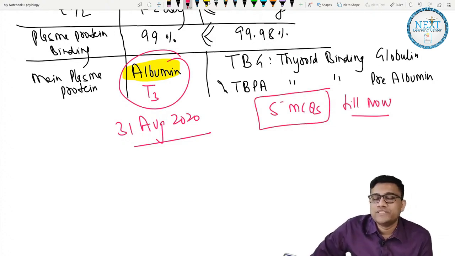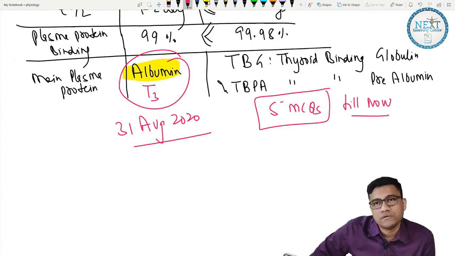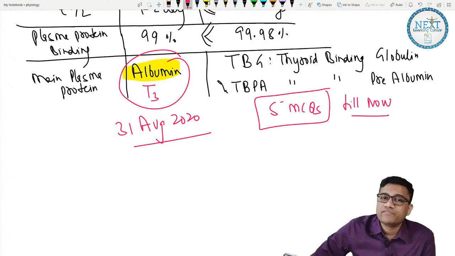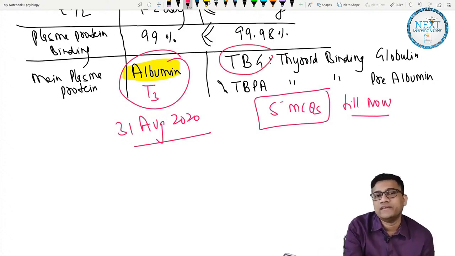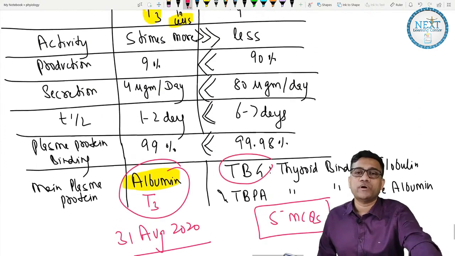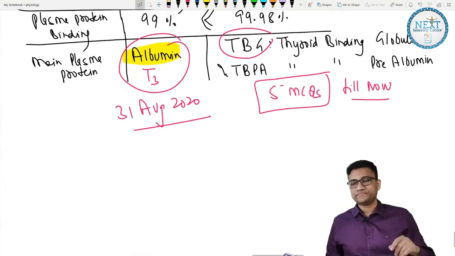You can check my notes. Those who are already my students, they know I have taught this already. What is the main transporter for T3 and T4? Here TBG is the main, here T3 albumin, and I even said this table is important. Okay, fine.